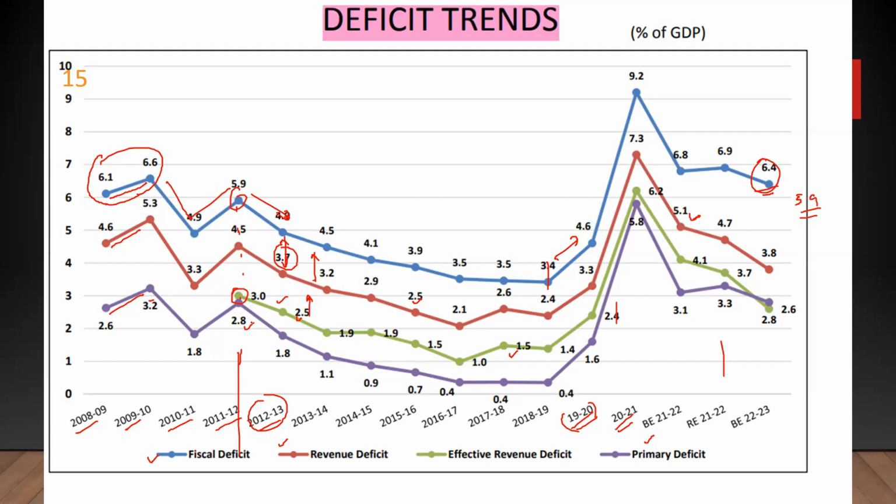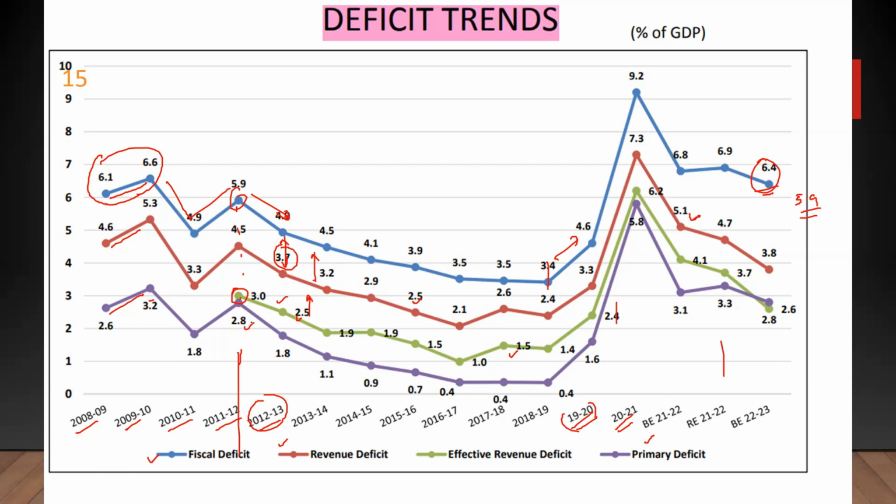Now, what should be the takeaways here? Over the last 10-15 years, what has been the pattern of the deficits in India that you should be clear with? What have been the reasons for the rising and the declining pattern? The declining pattern is similar. No one is happy when deficits are increasing, and the government thought of reducing them. That's it.